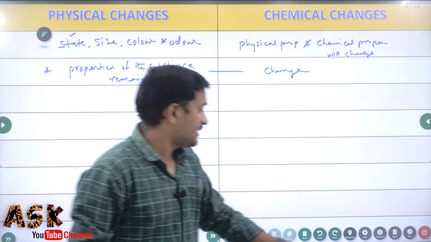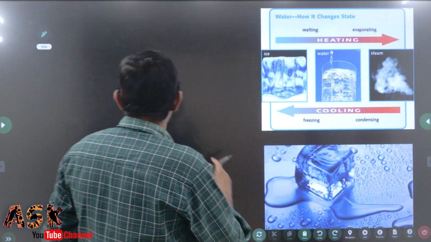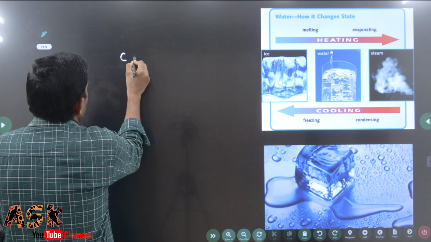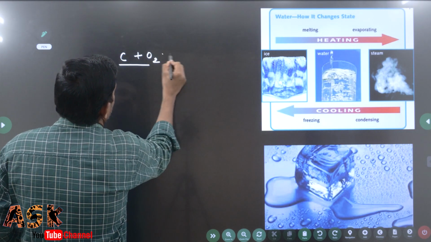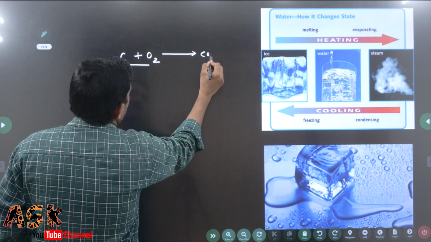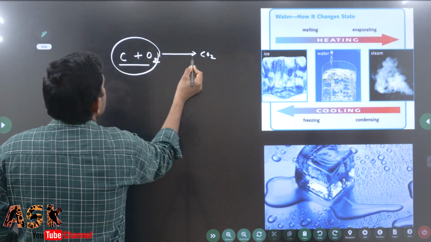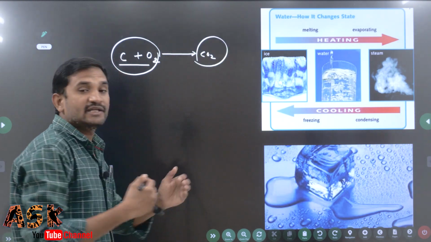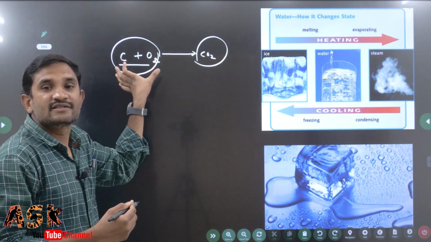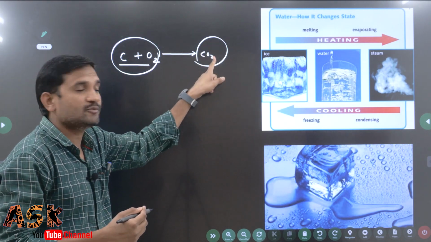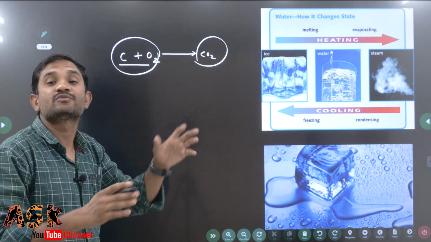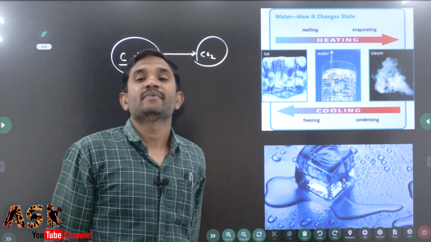Suppose, just as an example, you take carbon and oxygen. These two undergo a chemical reaction and form carbon dioxide. Their properties vary from each other. These reactants are combined and form the product. The product's properties and the reactants' properties both vary from each other.